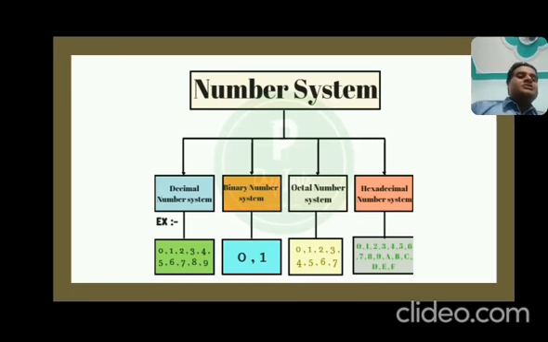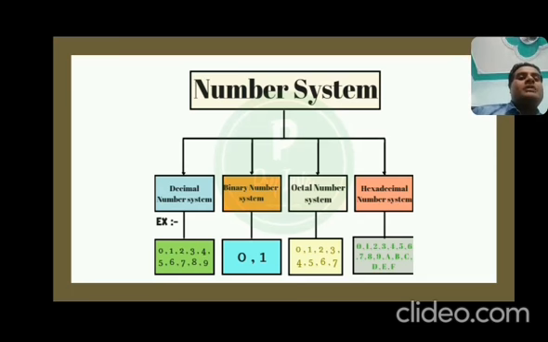And now the binary system, which can be understood by the computer. Binary number system has only 2 digits, that is 0 and 1. So that's why this is known as a binary number system. The base of binary number system is equal to 2, because it can use only 2 numbers. Now octal number system.